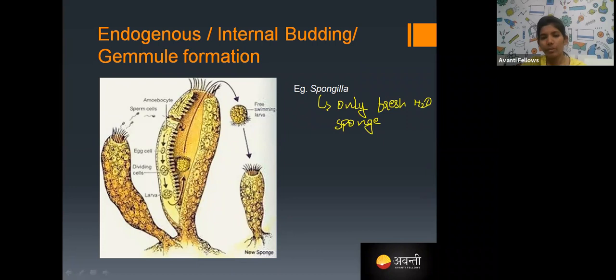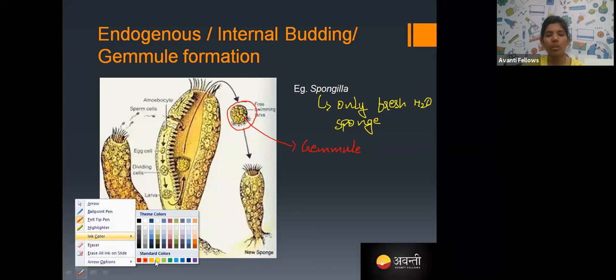Endogenous or internal budding means the bud is going to be produced inside the body. The best example is Spongilla. The bud formed inside the body is called the gemmule. So gemmule is a bud which is formed inside the Spongilla. Okay, this is about budding.